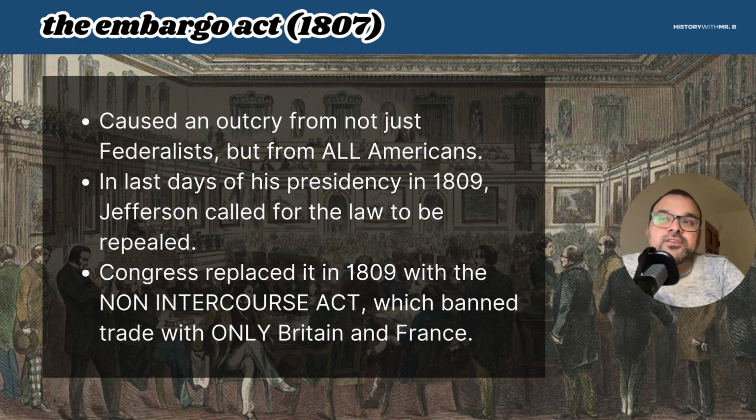We cannot do this. So in the final days of his presidency, Thomas Jefferson calls for the law to be repealed, to get rid of it. And so in 1809, Congress replaces it with what is called the Non-Intercourse Act of 1809, which does, I think, what the goal was originally of the Embargo Act, which is to ban trade only with Britain and France. But again, that's particularly going to impact New England, which is a Federalist stronghold, because New England trades quite significantly with Great Britain.